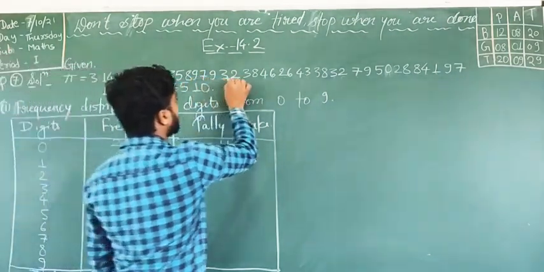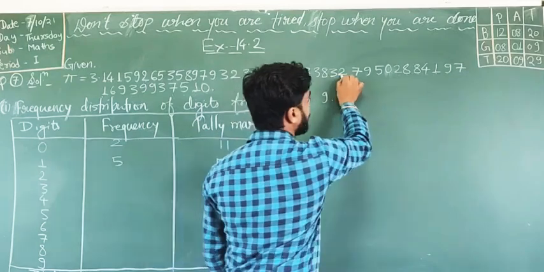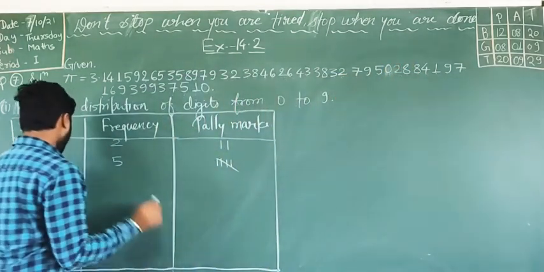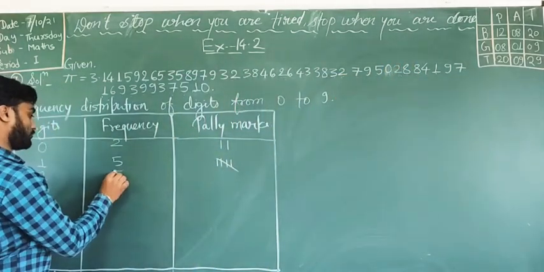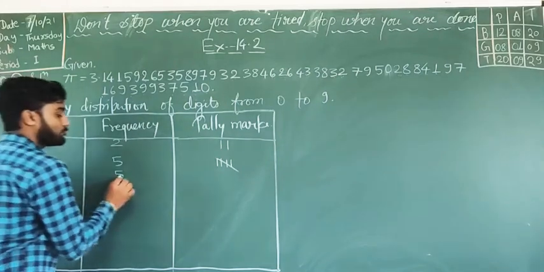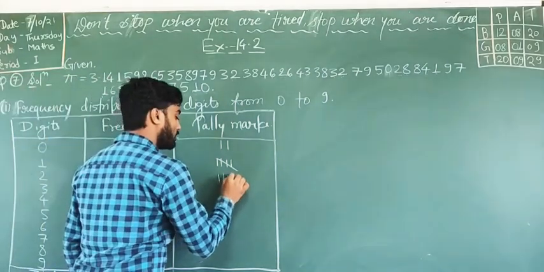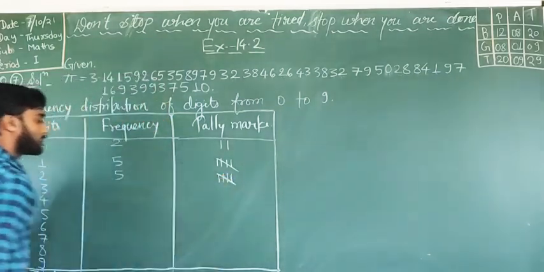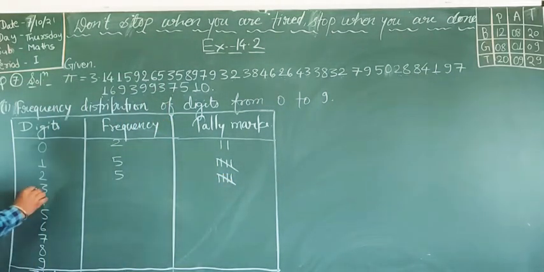1, 2, 3, 4 and 5. So 2 is coming 5 times. In front of 2 I am just writing 5 again. So 1, 2, 3, 4 and 5. Is it clear? Now here is 3.